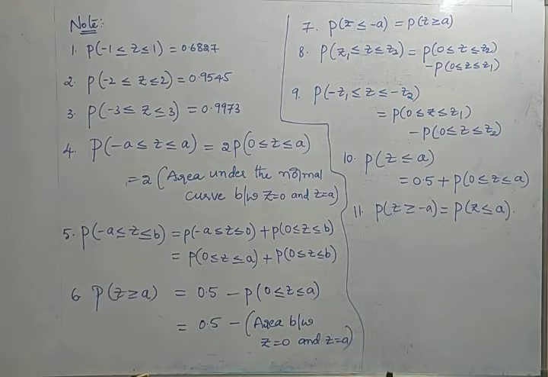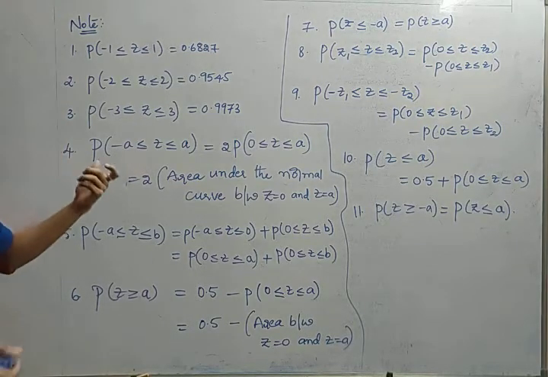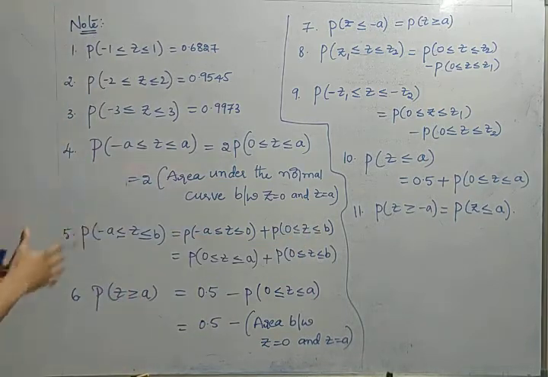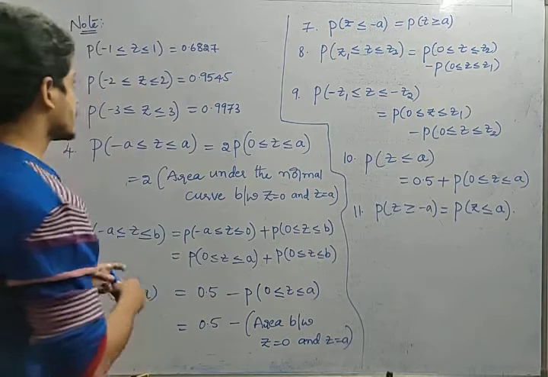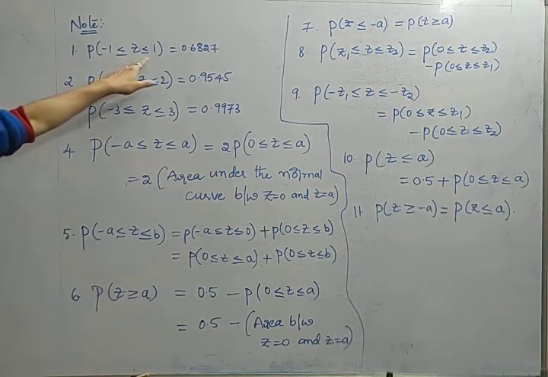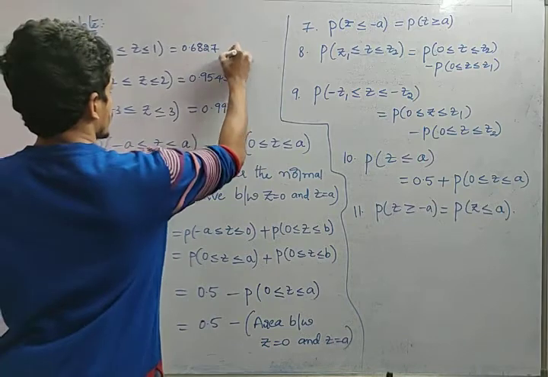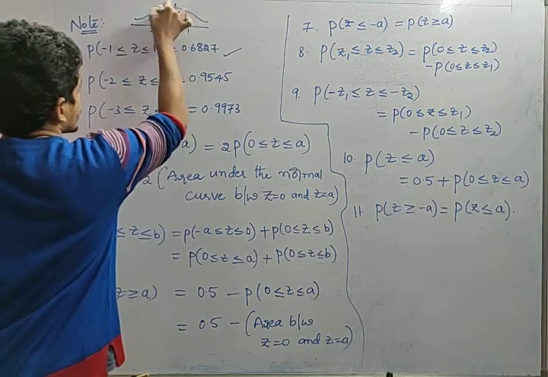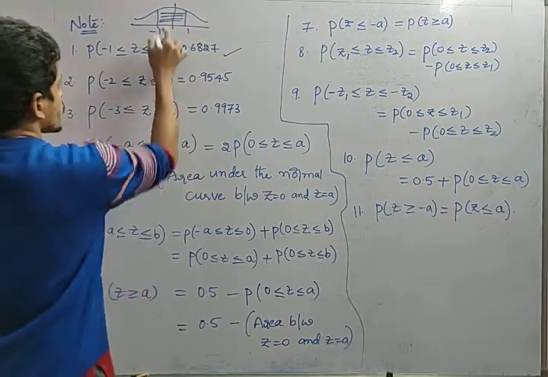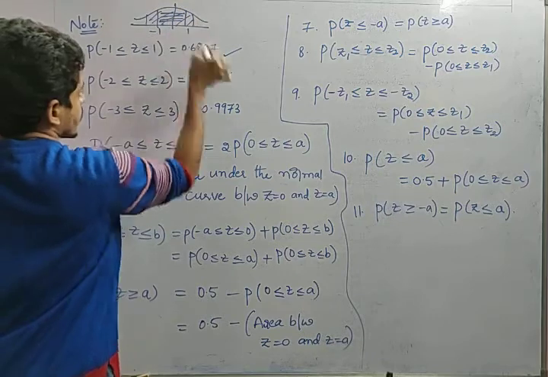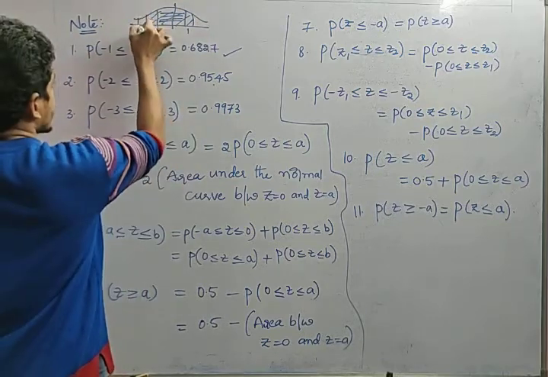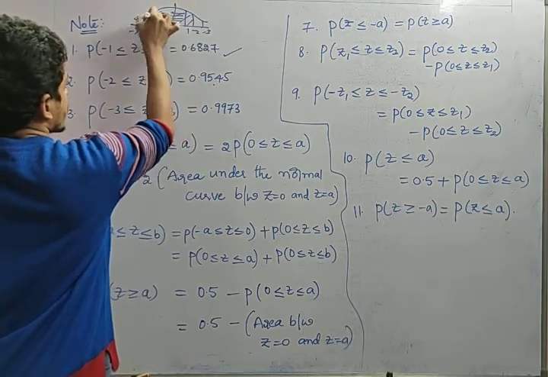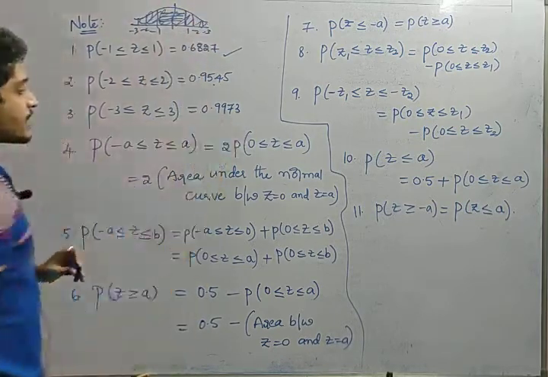Okay friends, now let us see some important values, or some important notes, in Gaussian distribution. Just remember all these things. Don't get confused. These will be directly useful while doing problems. See, probability of -1 less than or equal to z less than or equal to 1 is 0.6827 friends. From -2 to 2 this value will be 0.9545. From -3 to 3, this value will be 0.9973. Okay friends, in that way you remember.